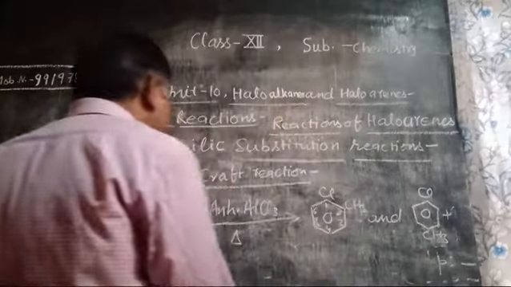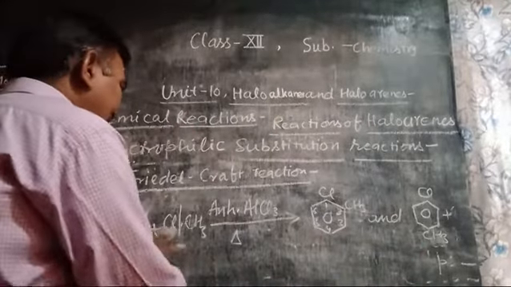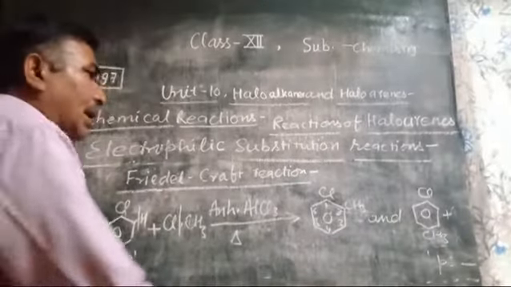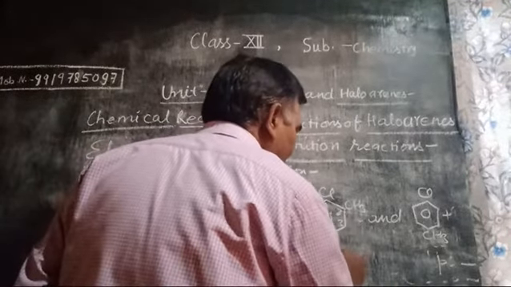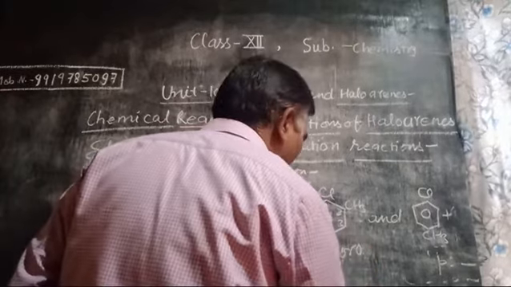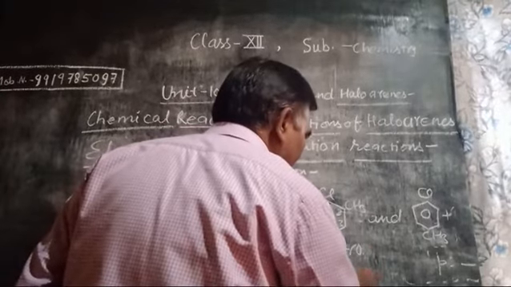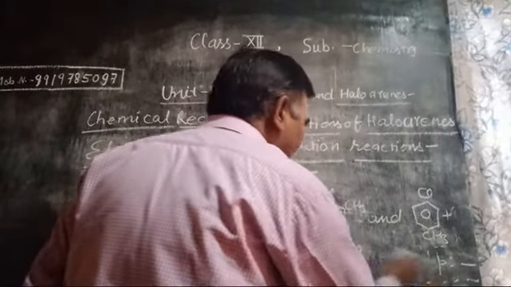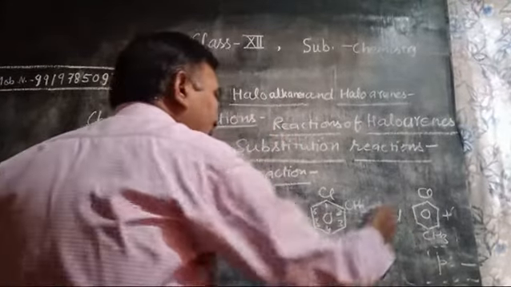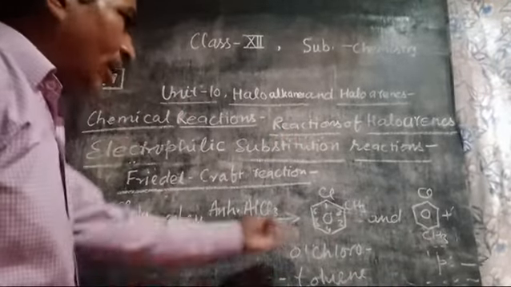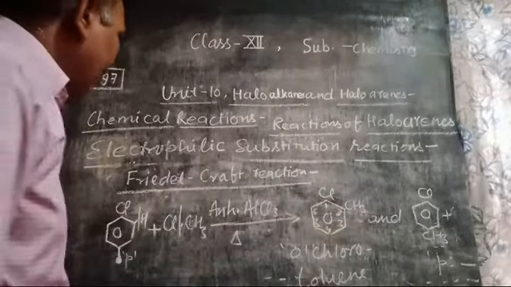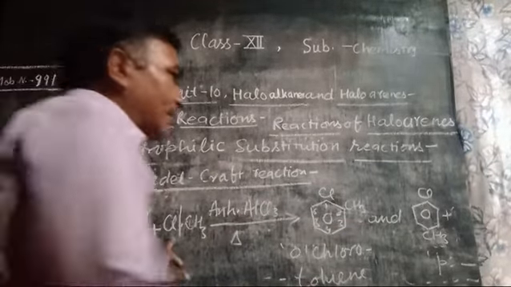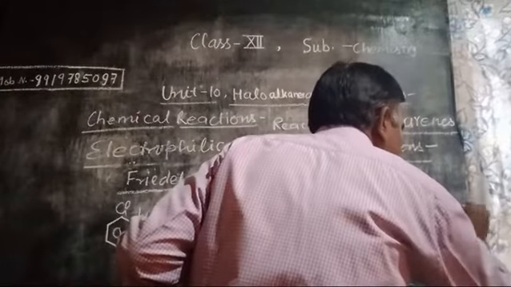When we use CH3Cl as a reagent, then orthochlorotoluene and parachlorotoluene, a mixture of ortho and parachlorotoluenes, are obtained, as well as the byproduct HCl.